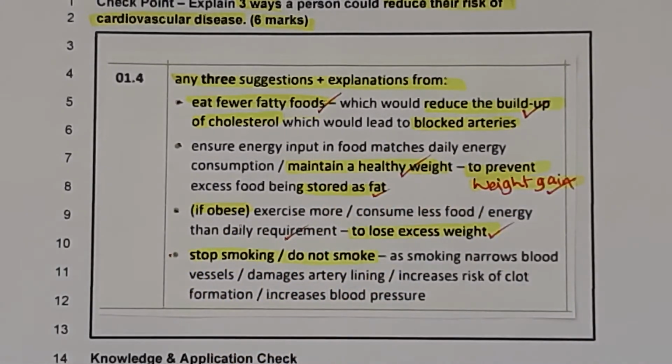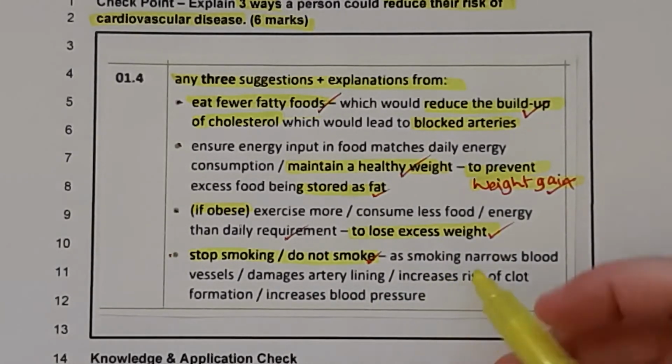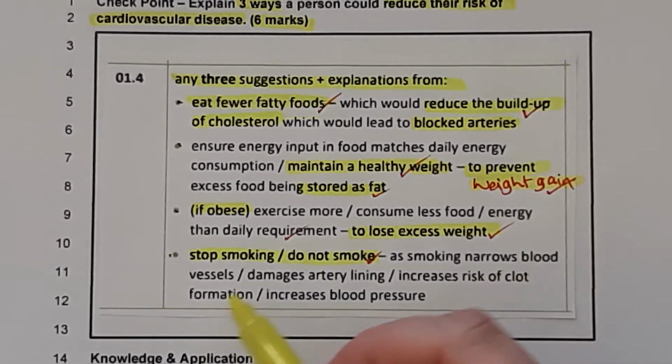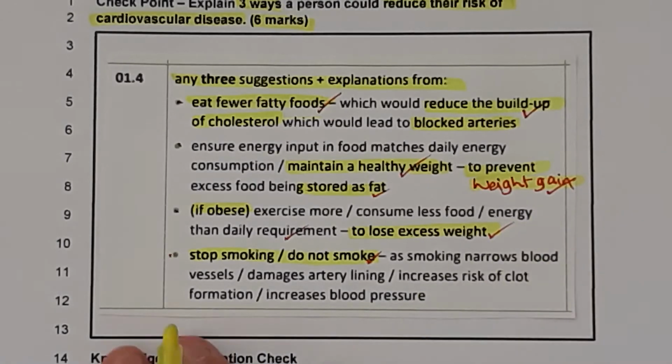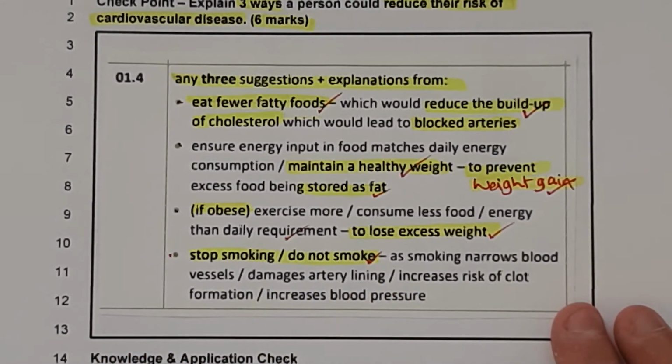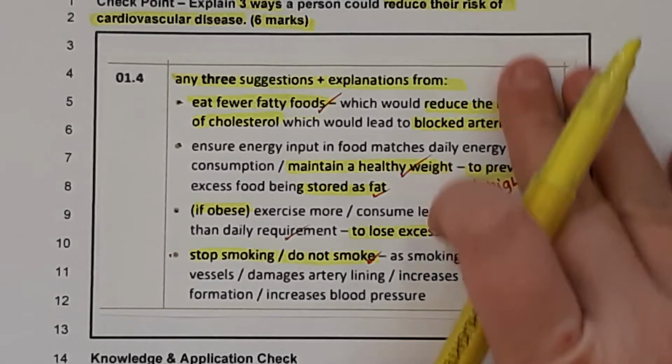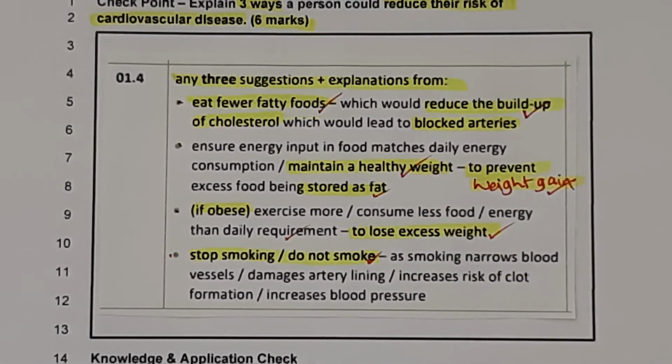And the 3rd mark is going to be things like stop smoking or don't start smoking. Okay, so that's going to be your first point. And the explanation for that is something along the lines of it narrows the blood vessels or damages the artery linings, or it increases the risk of clot formation, increases blood pressure, any number of these factors. Okay, so those are all the things you could do. So you could easily get 8 marks from this.